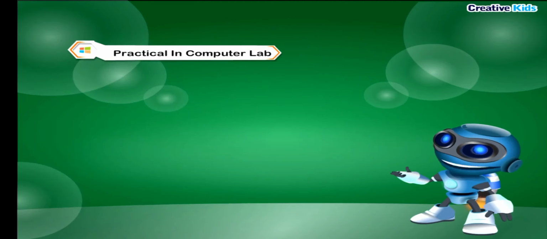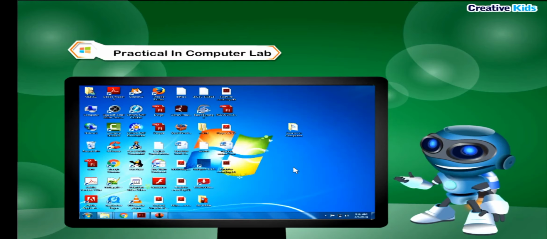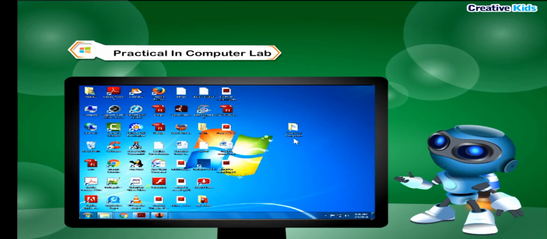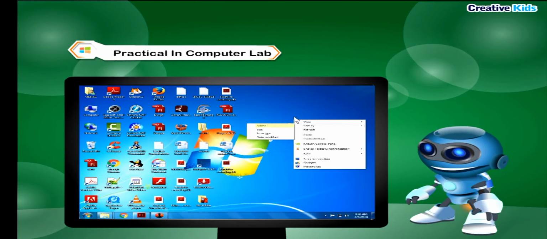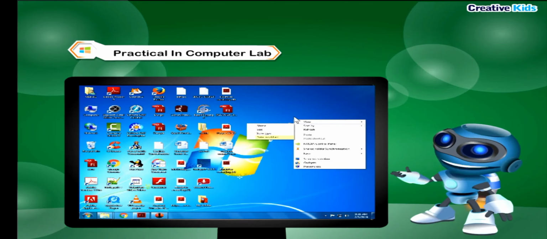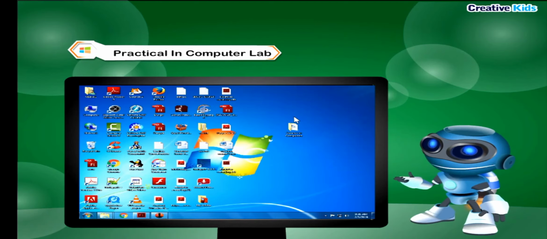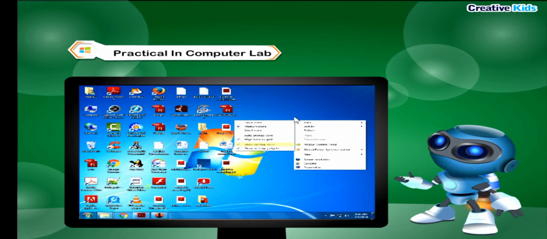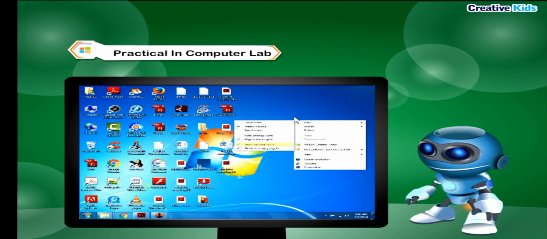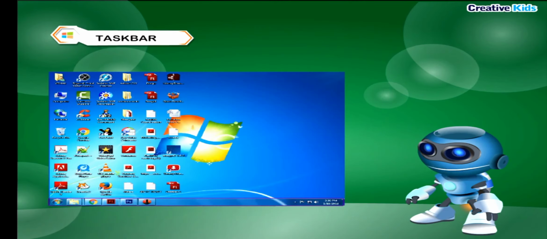Practical in Computer Lab. Arrange icons on your desktop in different ways, such as name, size, item type, and date modified. Hide your desktop icons. Bring back your icons.